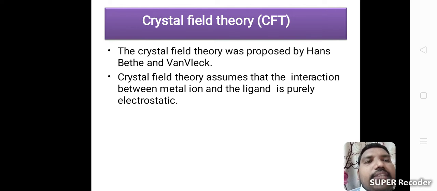Crystal field theory assumes that the interaction between the metal ion and the ligand is purely electrostatic.